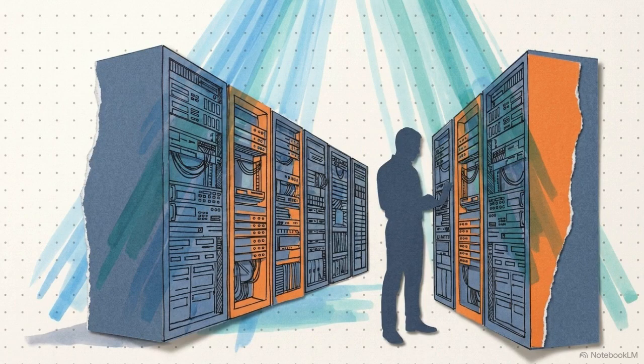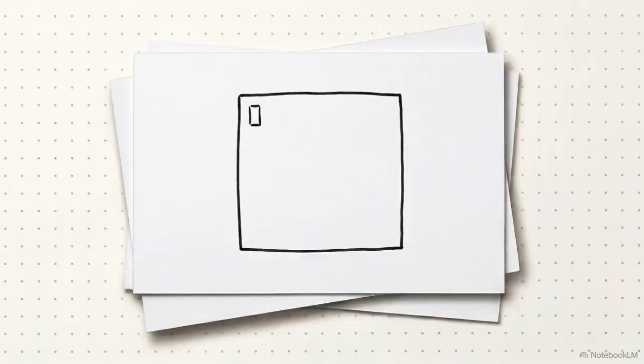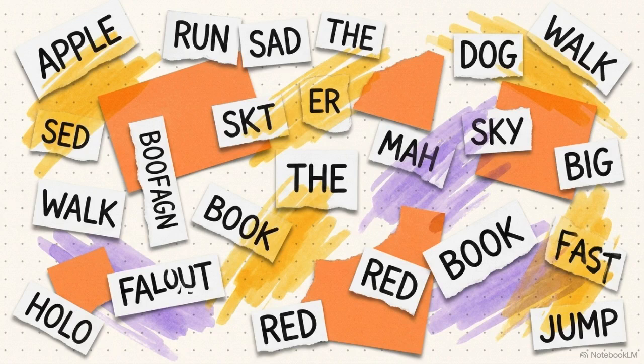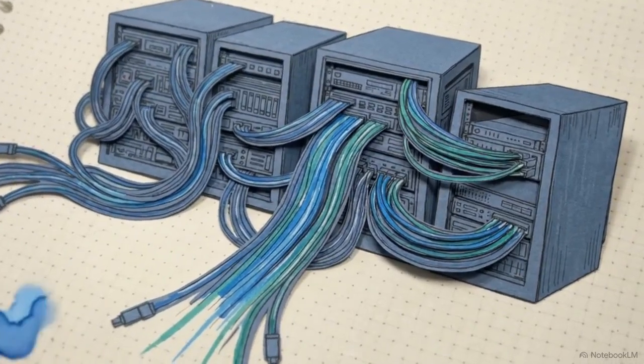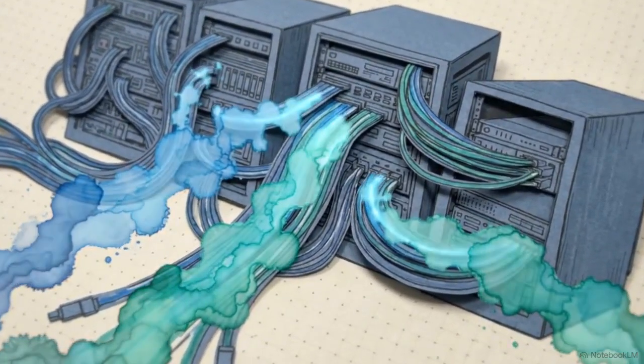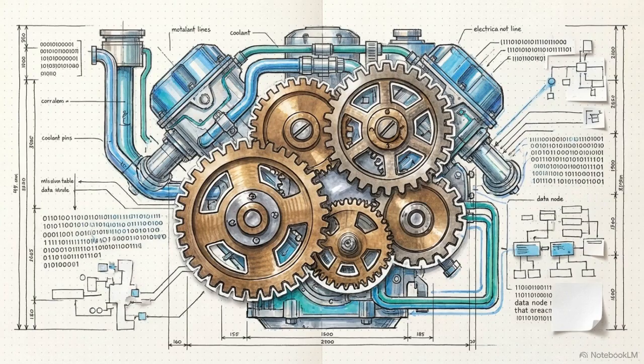The engineers who build these systems do not program a single grammatical rule, part of speech, or dictionary definition into them. Every one of these models begins its life as a completely blank slate of code. At day zero, the system has no knowledge of what human words mean, let alone how to string them together. So if an AI is never explicitly taught the rules of language, what exact mechanism allows it to learn fluency? Fluency emerges from a hidden mechanical process, an engine that generates complex communication entirely from scratch.